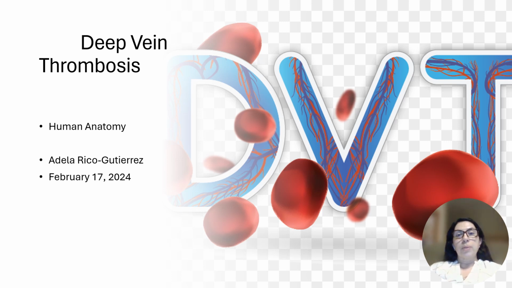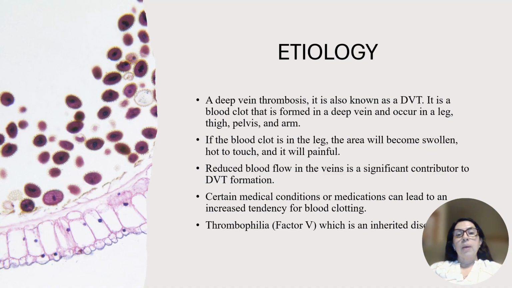Deep vein thrombosis. It is also known as DVT, and it is a blood clot that is formed in a deep vein, and it occurs in the leg, thigh, pelvis, and arm. If the blood clot is in the leg, the area will become very swollen, hot to touch, and it will be very painful.